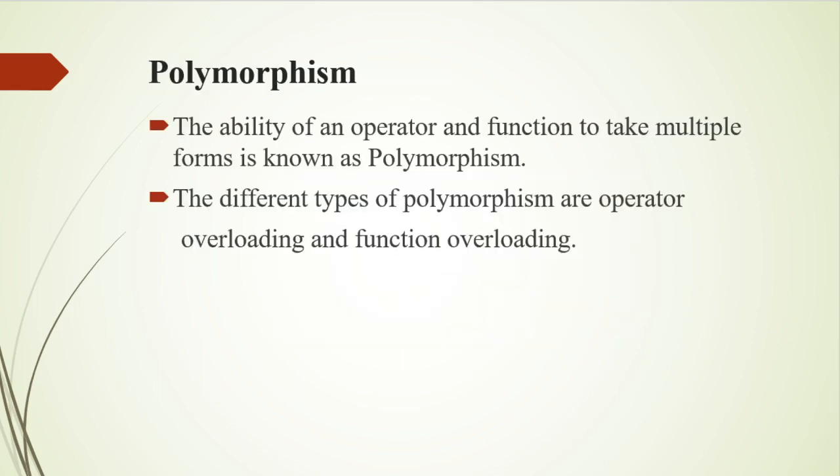Next is polymorphism. Polymorphism means many forms, and it occurs when we have many classes that are related to each other by inheritance. It is the property of an object or operator to behave differently in different instances. The ability of an operator and function to take multiple forms is known as polymorphism. The different types of polymorphism are operator overloading and function overloading.